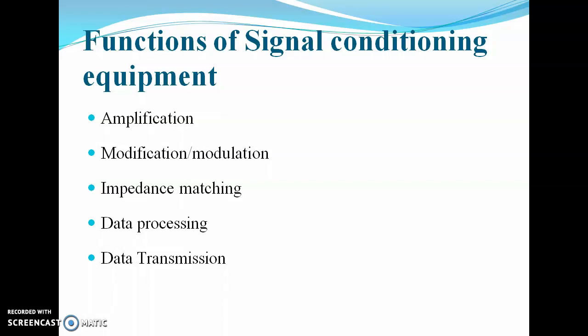Then functions of signal conditioning equipments. So the signal conditioning equipment should allow amplification, it should allow modification or modulation, it should allow impedance matching, it should allow data processing, and it should allow data transmission. So these are the various functions for signal conditioning equipments.